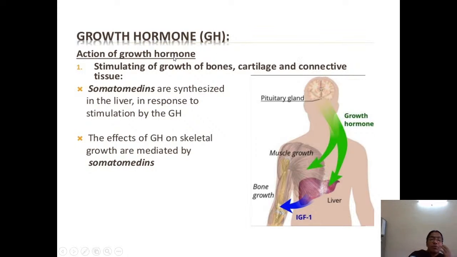In response to growth hormone, somatomedins are synthesized in the liver. The liver synthesizes somatomedins in response to stimulation by growth hormone, and this mediates the response. So what is the response of growth hormone? The somatomedins from the liver reflect the effect of growth hormone on the skeletal system, on growth.